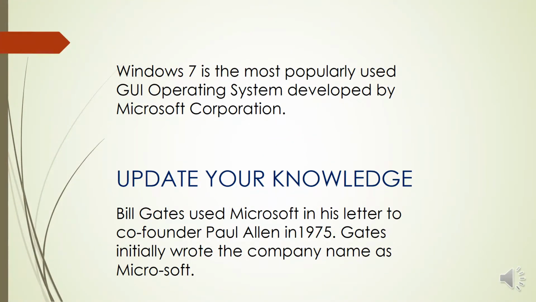Windows 7 is the most popularly used GUI operating system developed by Microsoft Corporation. Now, from where does this word Microsoft come? Let us read this in Update Your Knowledge. Bill Gates used Microsoft in his letter to co-founder Paul Allen in 1975. Gates initially wrote the company name as Micro-Soft, which made sense considering it's a combination of microcomputer and software.